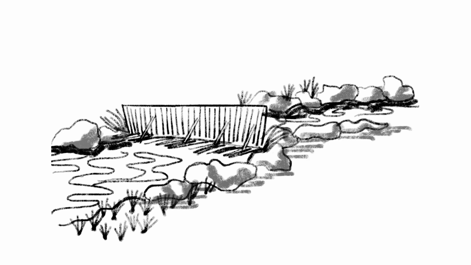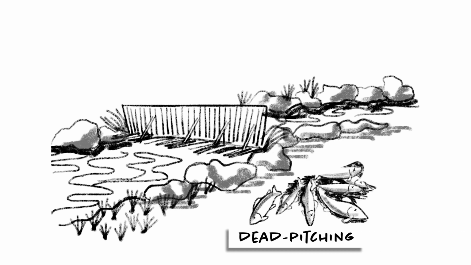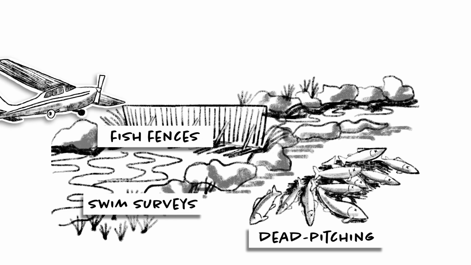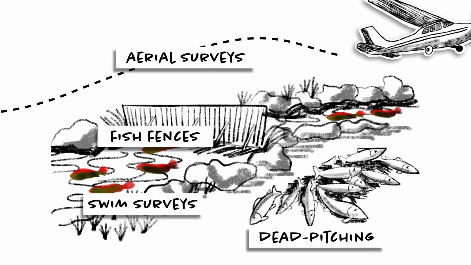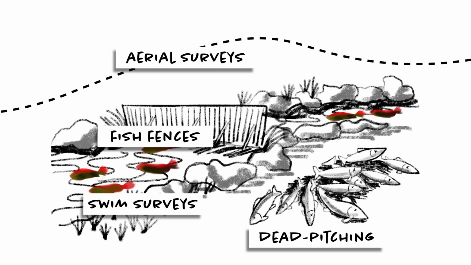The best way to find out how many fish have survived to spawn is to count them. Dead pitching, fish fences, swim surveys, and aerial surveys are all ways of estimating the abundance of returning stocks.